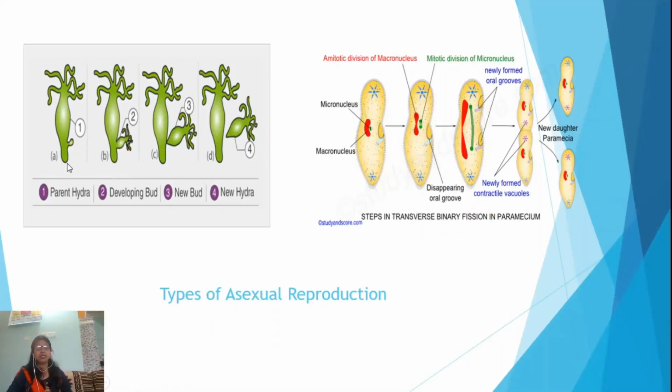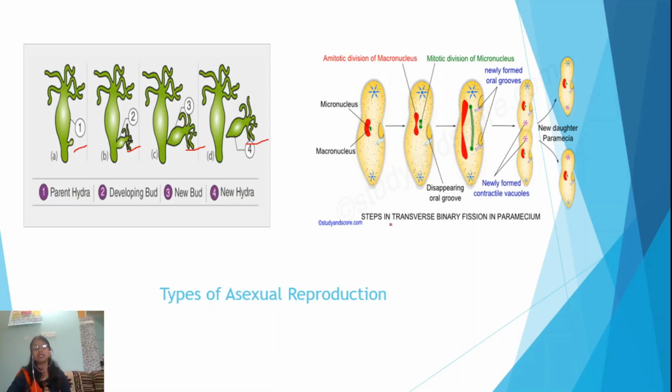This diagram shows the types of asexual reproduction among some organisms. Here you can see asexual reproduction or budding in hydra. A small outgrowth arises from the individual's body on the outer surface, and that's why it is known as external budding. This bud will grow in size and finally detach from the animal body and develop into a new individual. In this way, budding takes place in hydra.